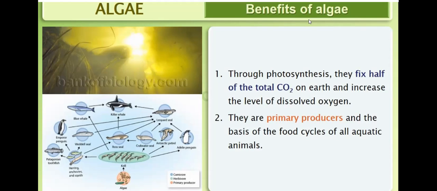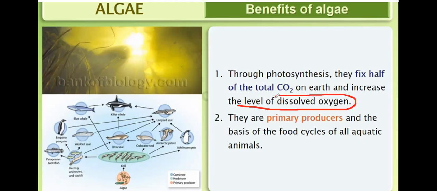benefits of algae. What are the benefits? Through photosynthesis, they fix half of the total carbon dioxide on Earth. So they are great producers. Around 50% of the carbon fixed on Earth is by algae. They increase the level of dissolved oxygen.